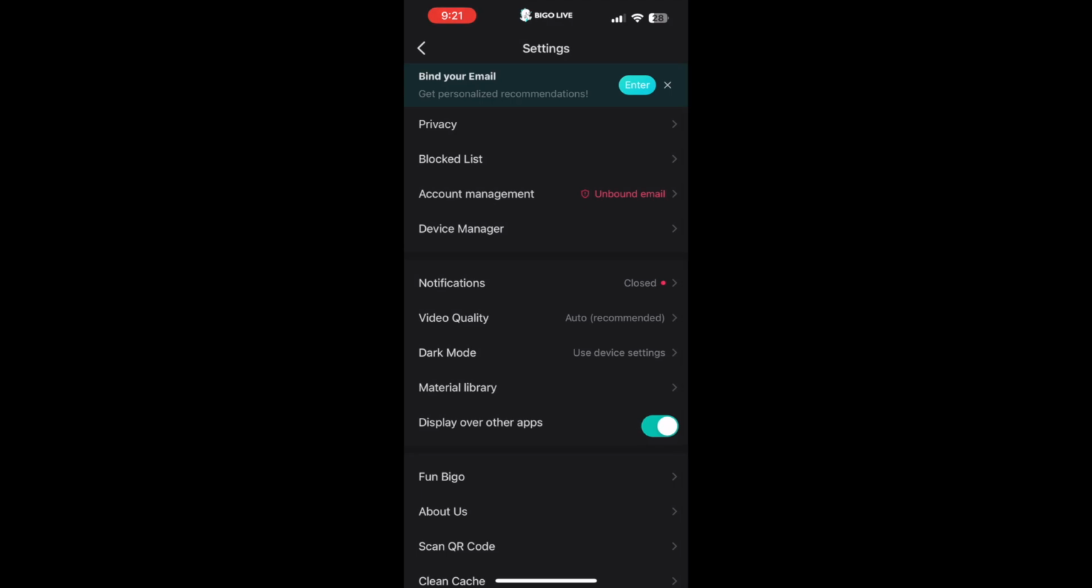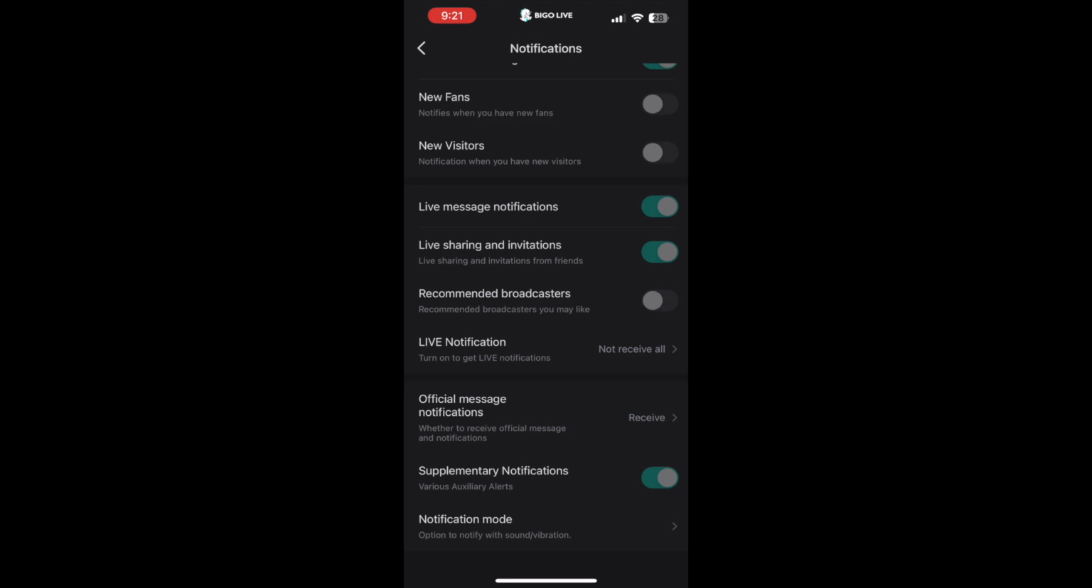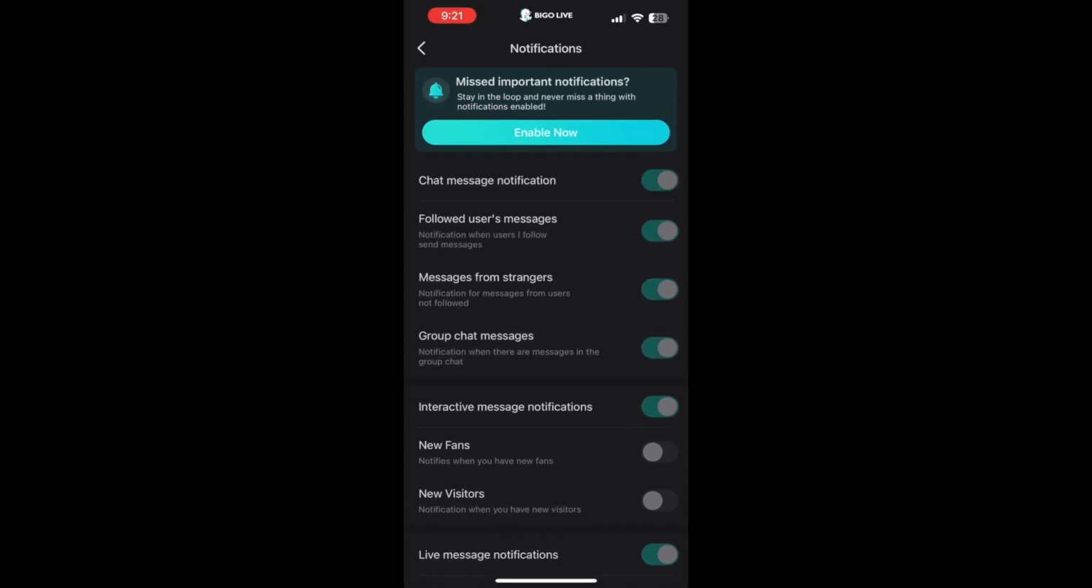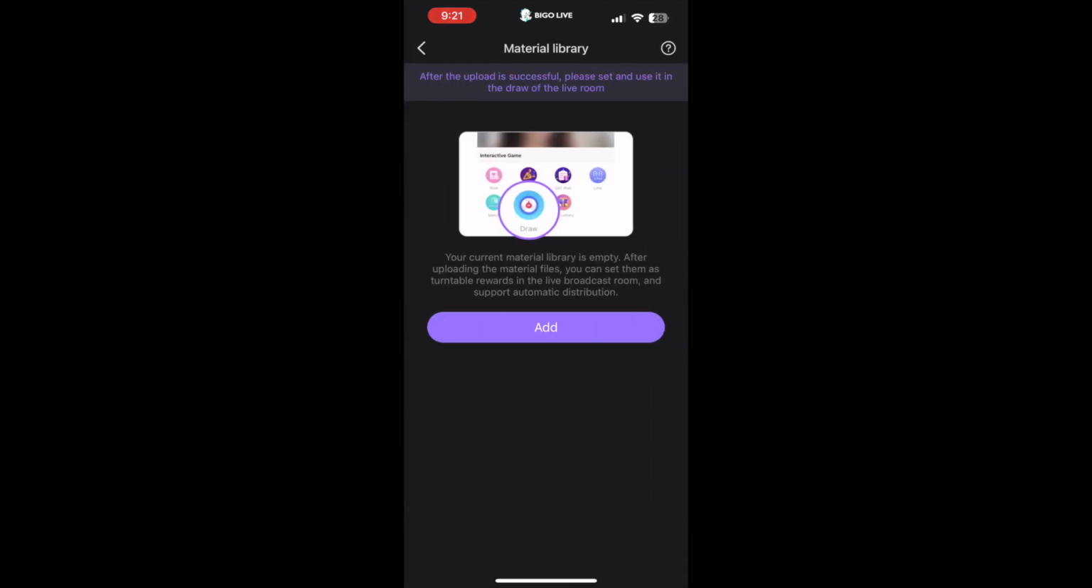You can go to the material library. You can turn off your notifications or pick and choose what notifications you want to come across your phone. I have them all turned off because no. You can choose the video quality. You can choose whether or not you want it to be in dark mode, and you can choose whether or not you want it to display over other apps.